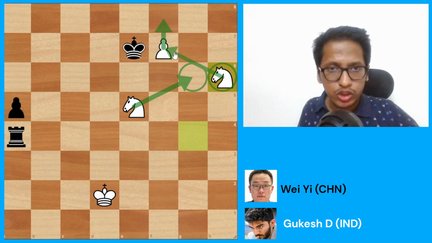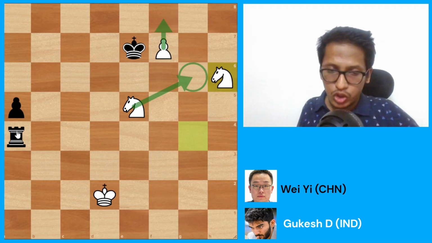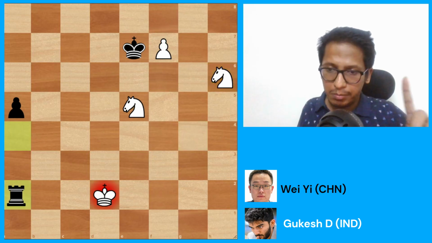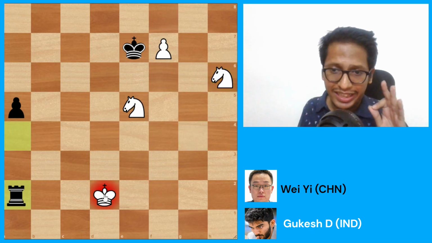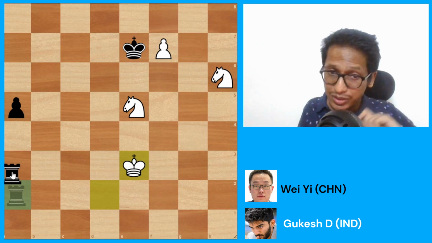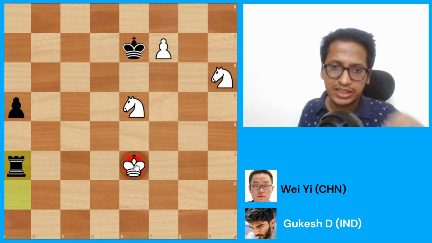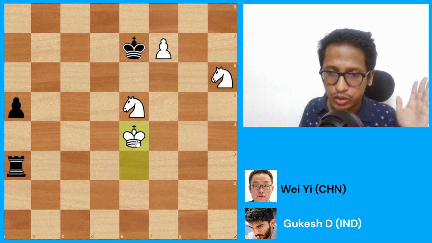This knight is now doing the job of protecting the f7 pawn. So black gives rook a2 check. Okay, remember, black can't go rook f4 because knight g6 would check the king and win the rook. So rook a2 check was played, hitting the king. The king went to e3. Now there comes rook a3 check, once again asking this king where it is going to go. And that is king to e4.